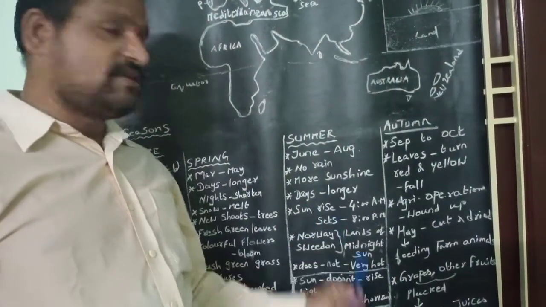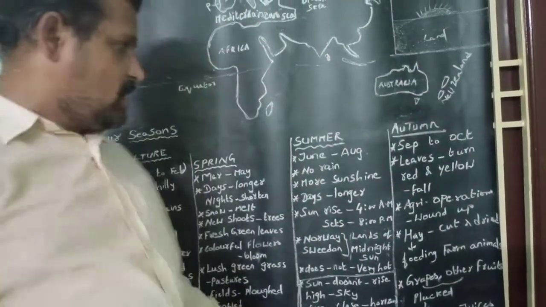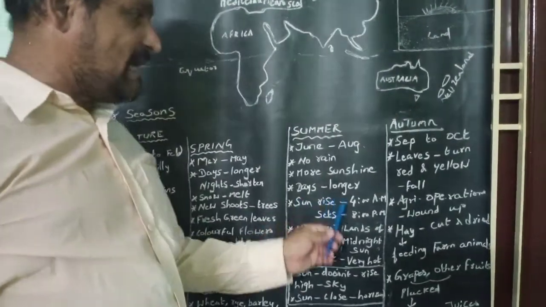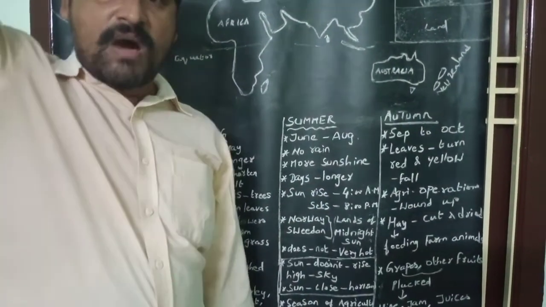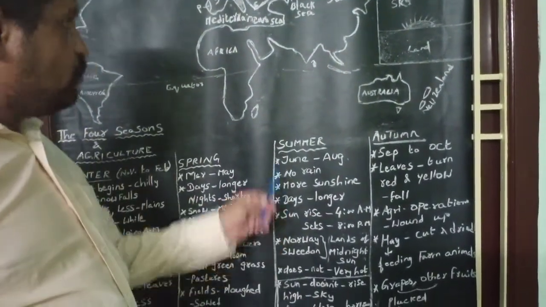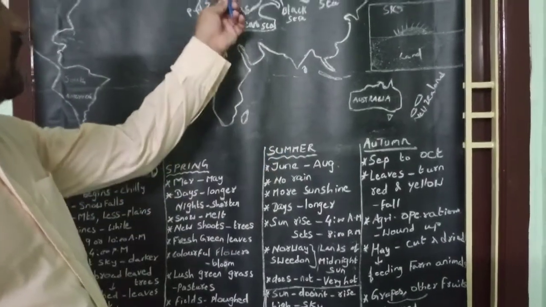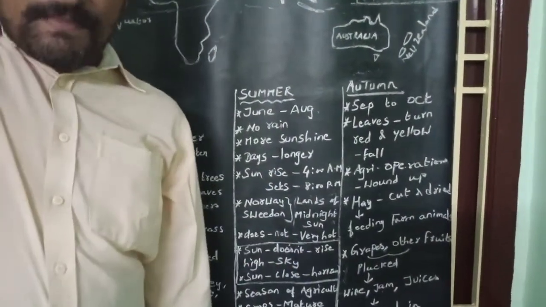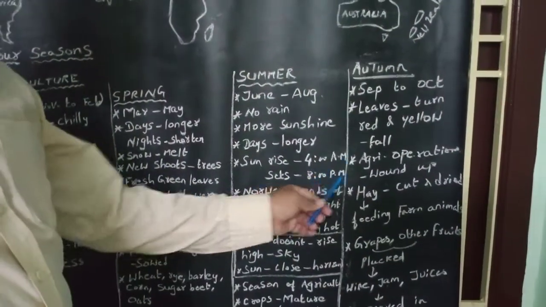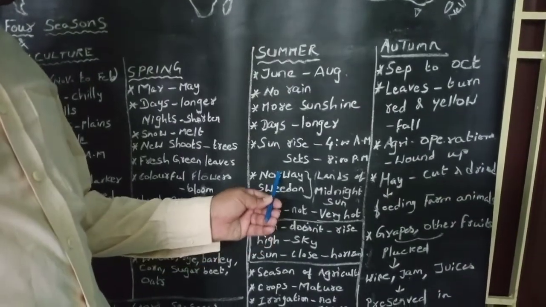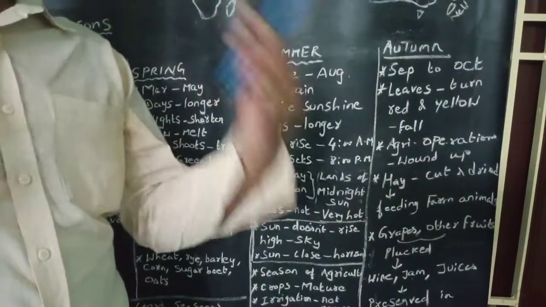During summer season in Europe continent, the sun rises 4 a.m. in the morning and sets 8 p.m. in the night. In some countries of Europe like Norway and Sweden, sun never sets.